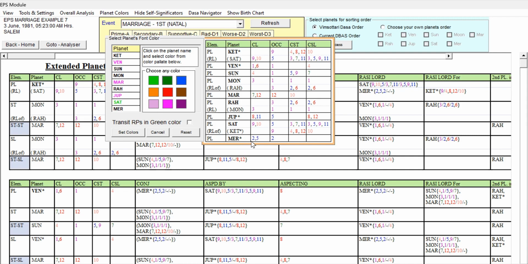And Mercury, second lord, fifth lord occupying second house. This is good. So we can give Mercury dark green. And which is the other planet? Rahu. Rahu is third occupant, 2, 6 star lord and 2, 6 sublord. Sixth sublord is not good, but sixth sublord is not having any unfavorable. So we cannot say it is completely unfavorable. But it is having 3 occupant, second star lord and second sublord, and having the favorable in the second planet. So we can give Rahu as a mixed one.